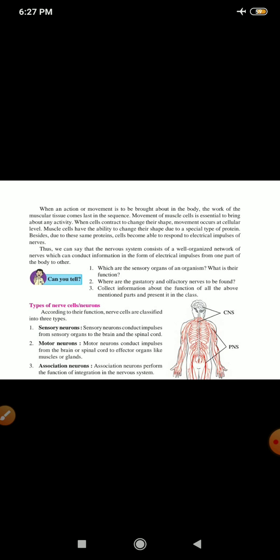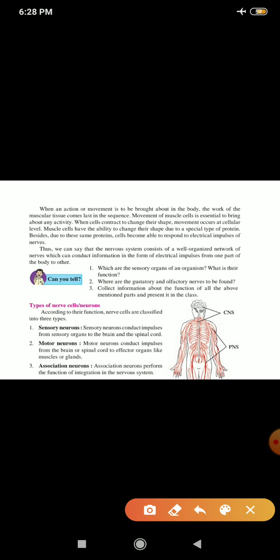Thus, we can say that the nervous system consists of a well organized network of nerves which can conduct information in the form of electrical impulses from one part of the body to another. Now, you can see that all those three questions are cancelled.